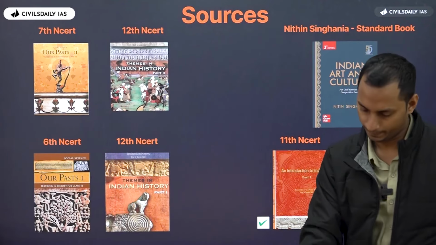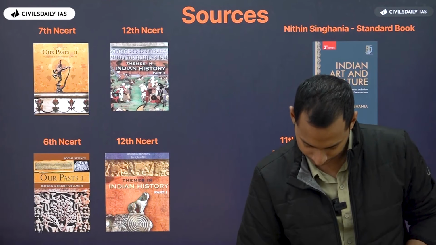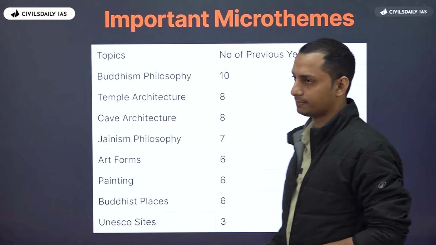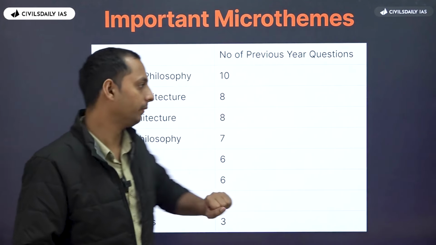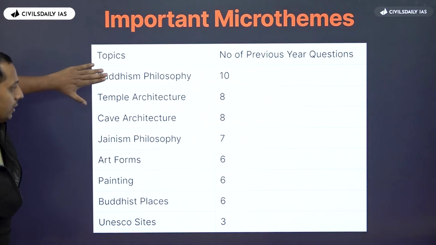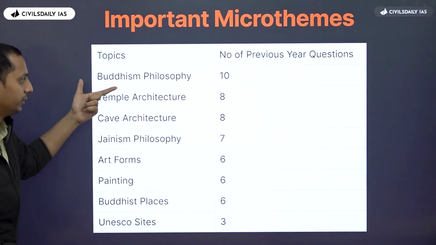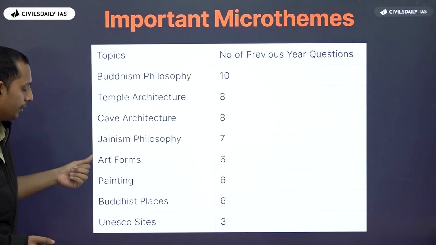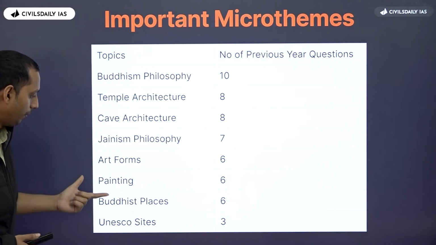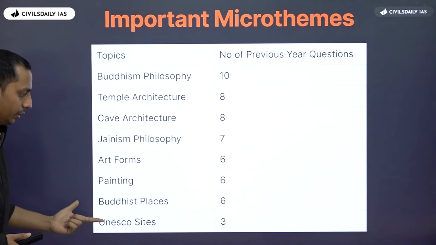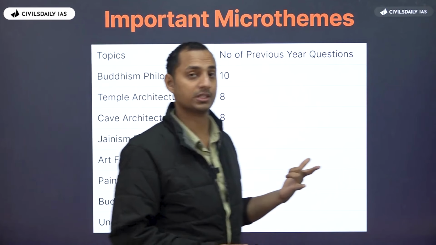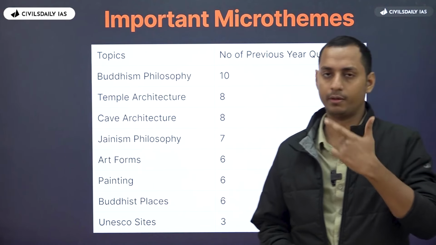Clear, everyone? Any doubts? Okay, good. Now coming on to the important micro themes. Now the first one, a significant number of questions have come from Buddhist philosophy, then temple architecture, cave architecture, Jainism, art forms, paintings, Buddhist places, and UNESCO sites. Now these are the important micro themes with respect to art and culture.